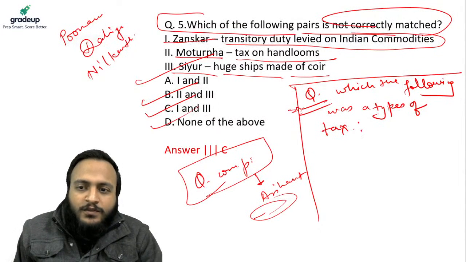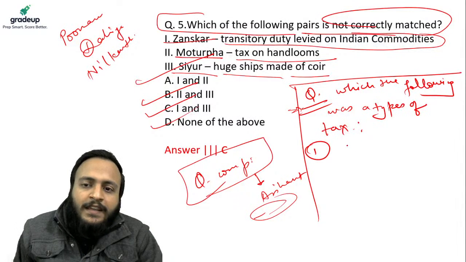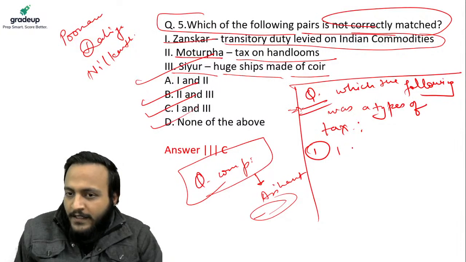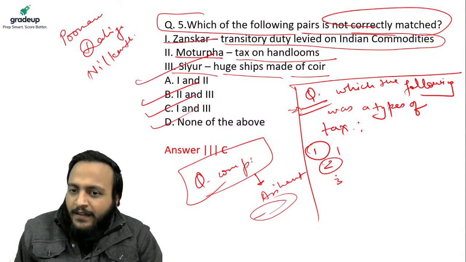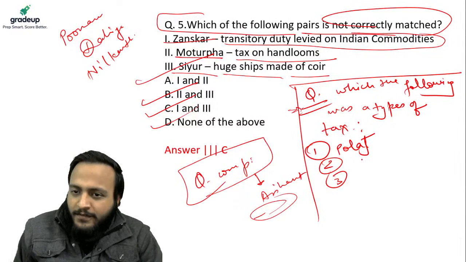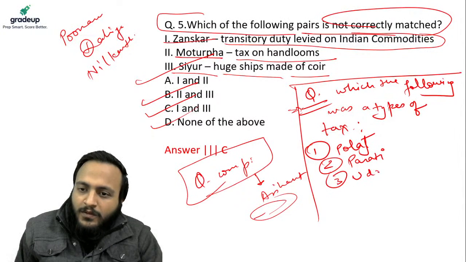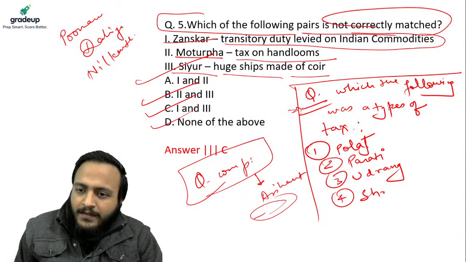Options like 1, 2, 3: Polaj and Parti, Udrang and Shrub.